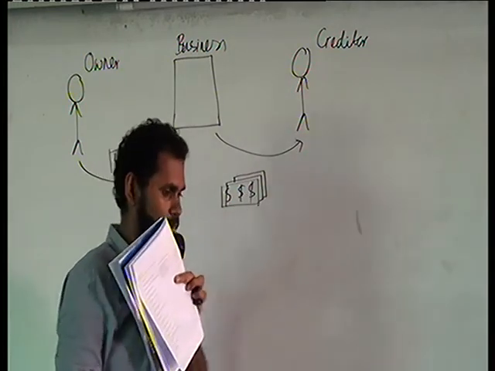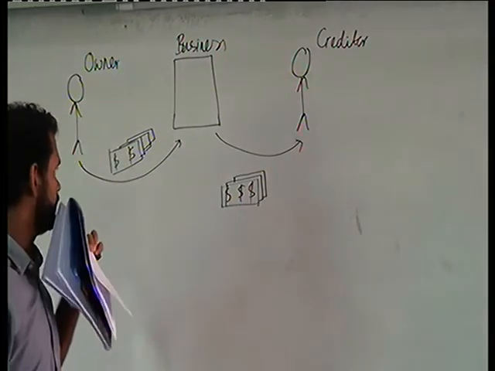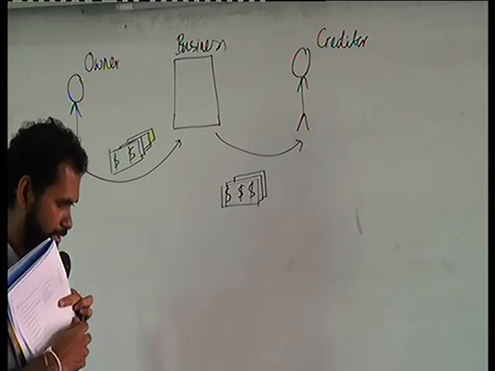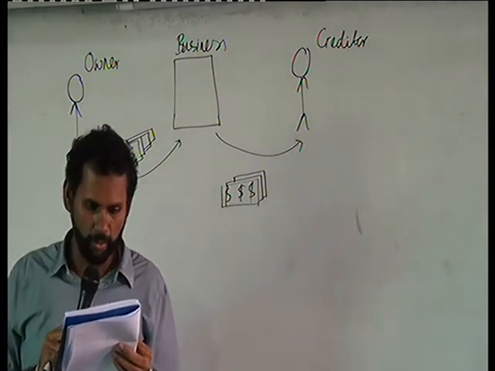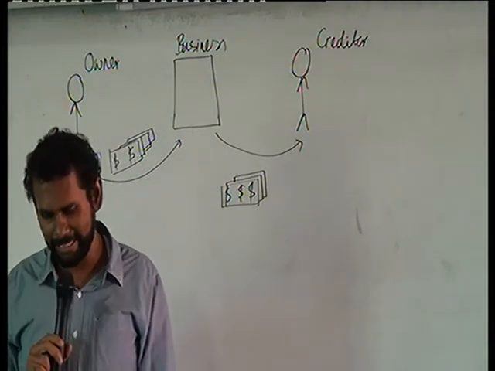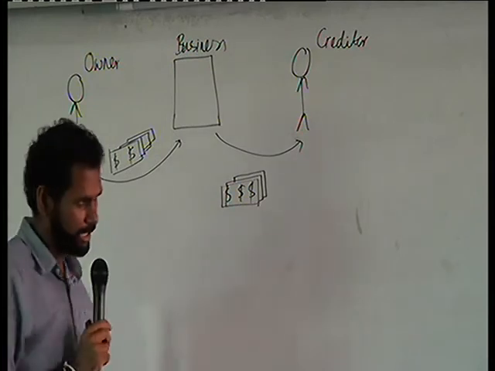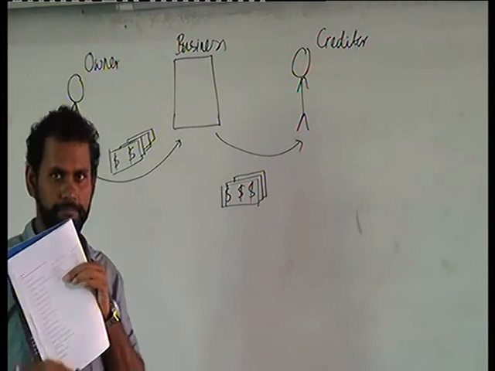So that cash is going to be paid to the creditor. Owner is giving the cash to the business, and then business is going to settle it to the creditors. Now, here you can see paying to creditors using owner's personal cash. Now, if you look at this, this transaction can be divided into two.